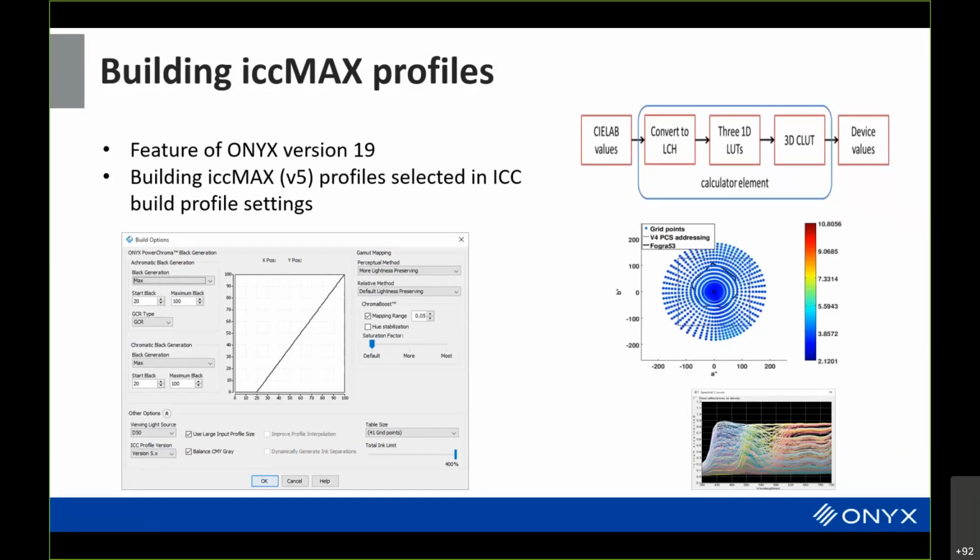So at some future date, we can do things like saying, what does it look like to this observer under this light source, and get a preview on the screen of that information, because we now have that information in the profile. That implementation hasn't been done, but the building of that information is now in ICC Max profiles for future enhancements to the software. And the last thing is that we also now encode the measurement data that's put in the profile. That's now compressed to make the profile smaller.